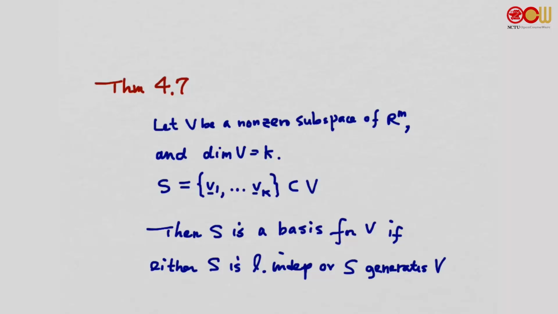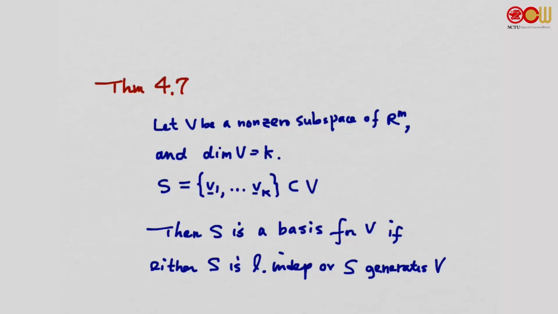Suppose V is a non-zero subspace of Rm, and the dimension of V is equal to K. S is a subset of V with K vectors, the same as the dimension. Then S is a basis for V if either S is linearly independent or S generates V. Remember, a basis for V is a linearly independent generating set. So before, when we wanted to show that a set is a basis, we needed to show two things. First, it's linearly independent. Secondly, it's a generating set.